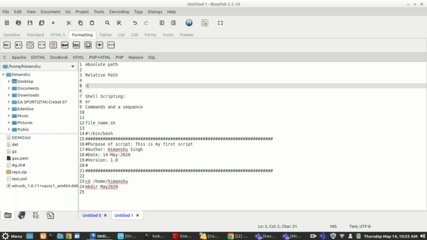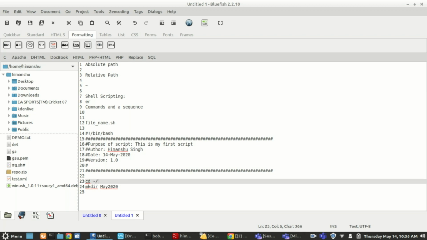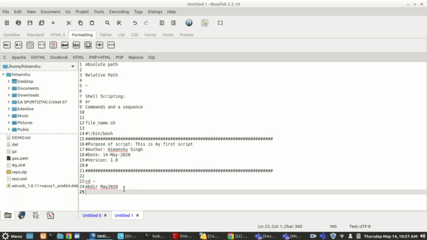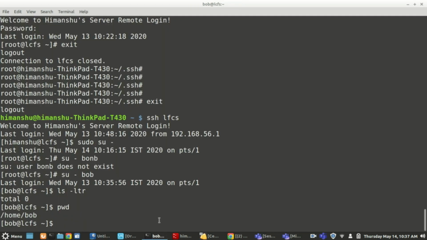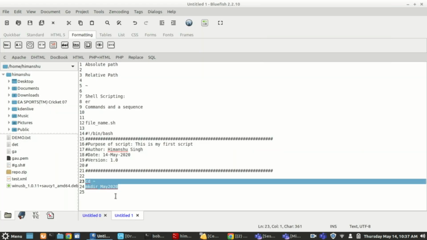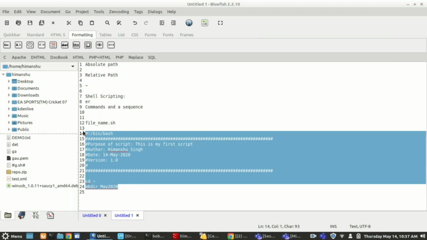We have this tilde sign, right? Can we use this somewhere? Hint number 1, the slash is also not required. If you do cd tilde, it will automatically go to the home directory of the user, and then mkdir. I was on user Bob, right? Let's say I have given the script to the user, some name like dir_create.sh.